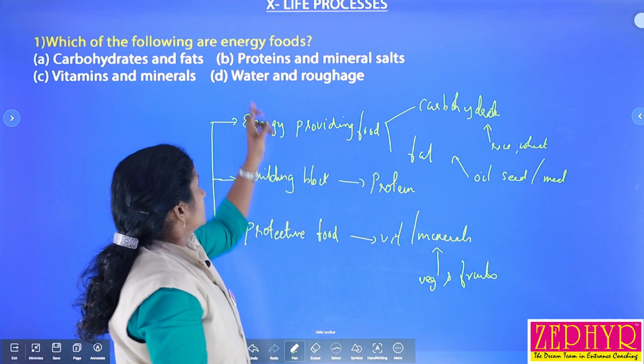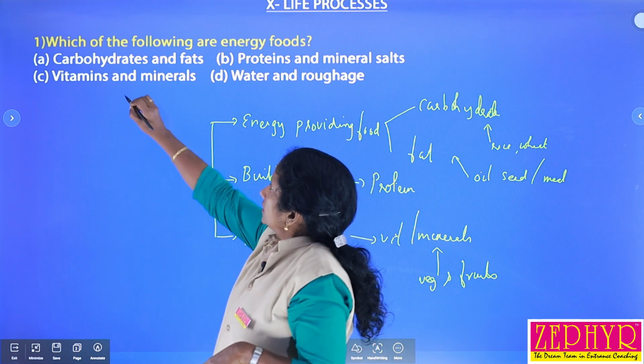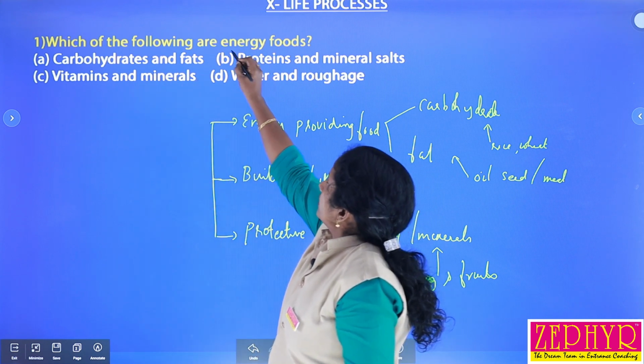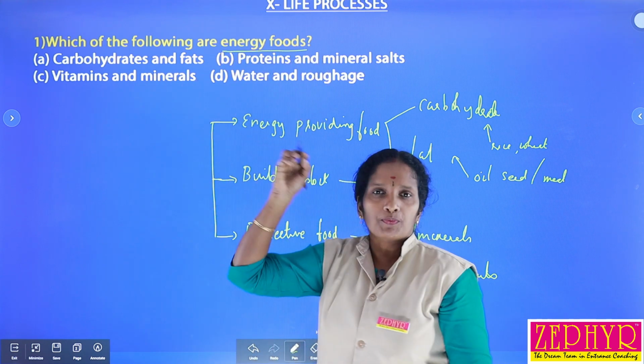So, the question is: which of the following are energy food, that means energy providing food.